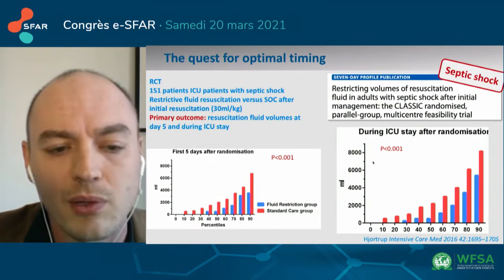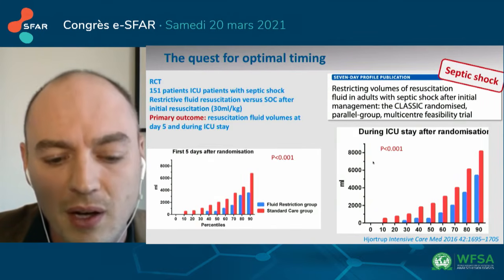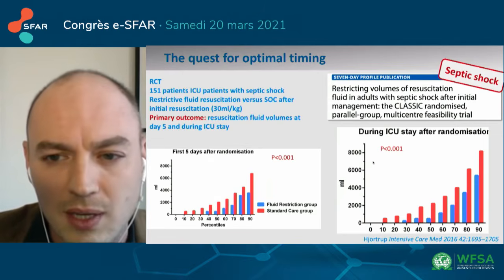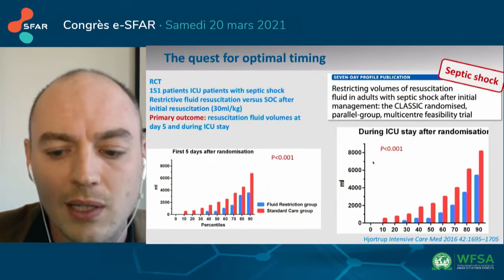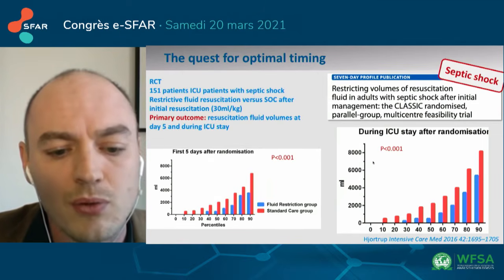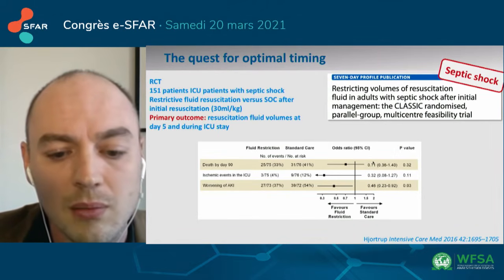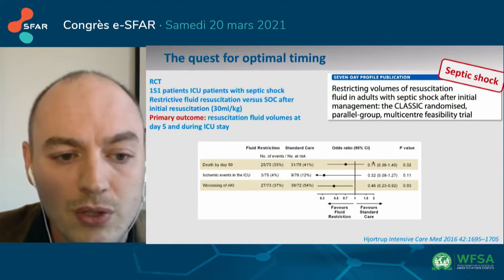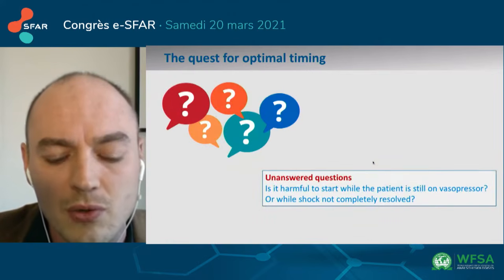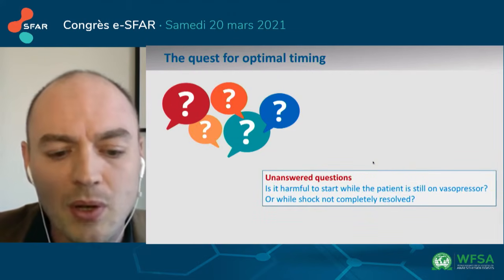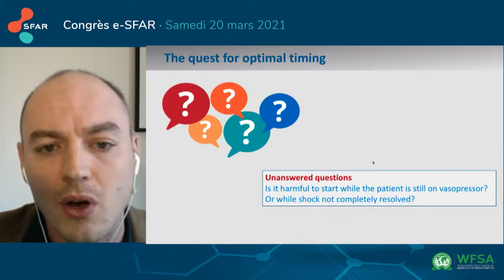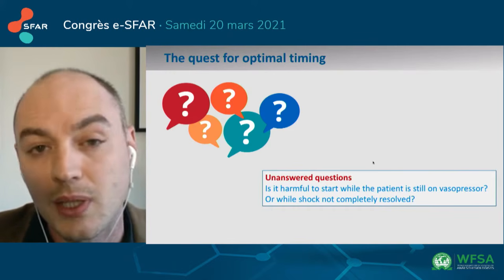The cumulative fluid volumes at day 5 and during the ICU stay were significantly lower in the restrictive group without causing ischemic events or worsening of acute kidney injury. But some questions on the timing remain to be elucidated.